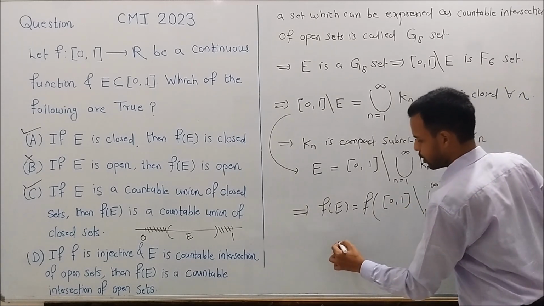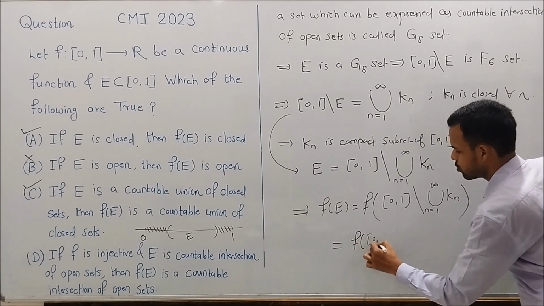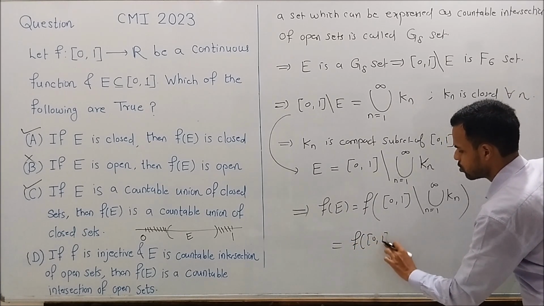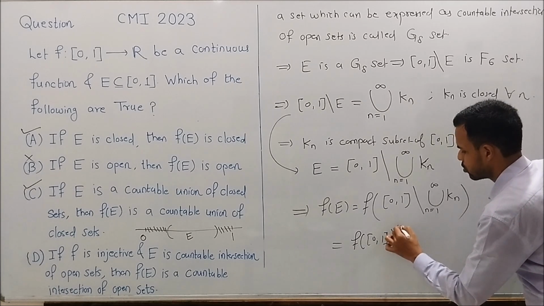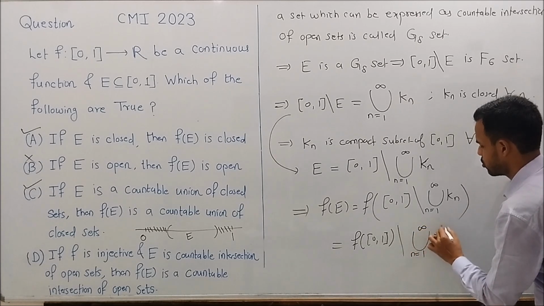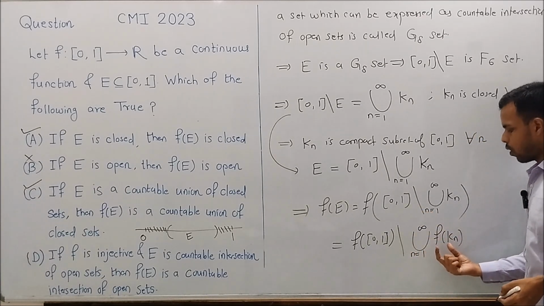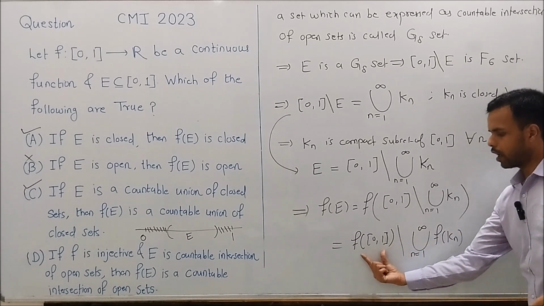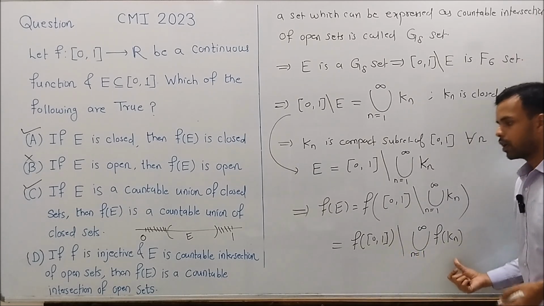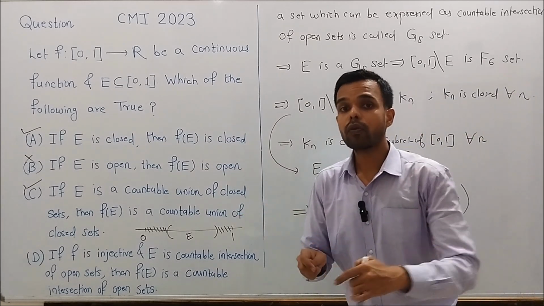And this can be written as the complement of this in F of closed interval 0, 1. Why?